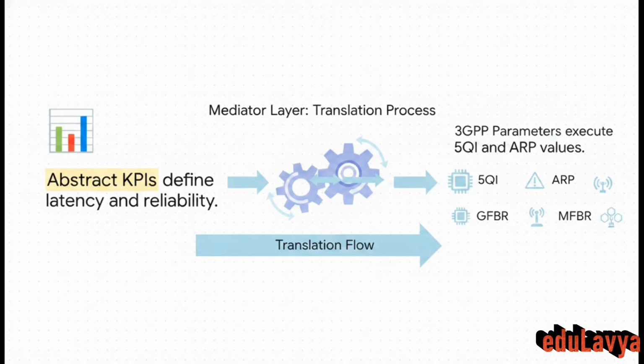It seamlessly translates abstract human-readable KPIs, like, say, I need ultra-high reliability, into the numerical 3GPP parameters that the 5G network core can actually understand and execute. Specifically, it assigns values like 5QI, which is the 5G QoS identifier, and ARP, the allocation and retention priority. These mathematical parameters are what tell the transport layer exactly how to treat every single packet of data flowing through it. It's how we guarantee our VIP traffic actually gets its fast-track pass.